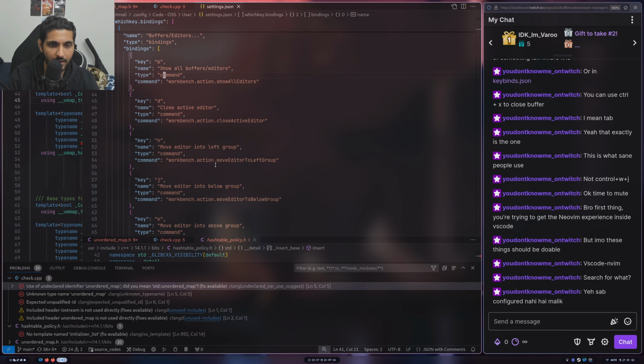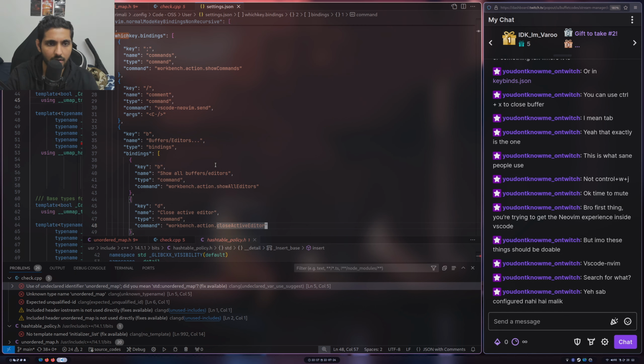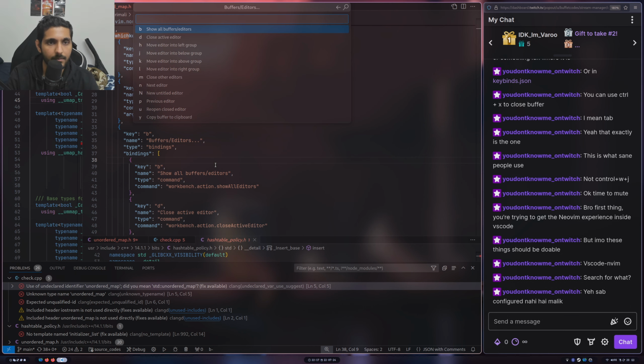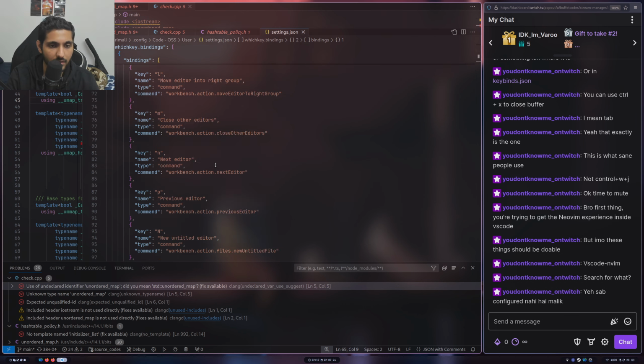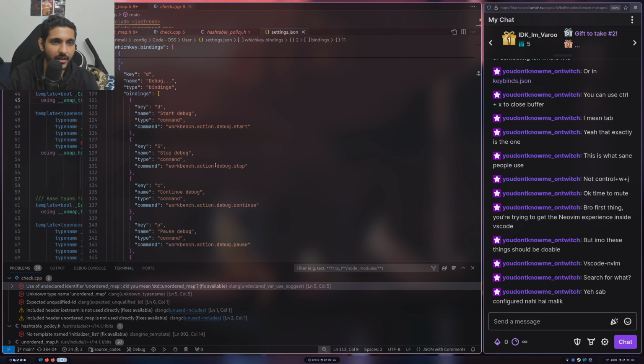So I think this workbench.action. Okay, this is buffers, right? This is for buffers. This is different. So I do think that somewhere, oh, I think it's again coming from settings.vim, right?